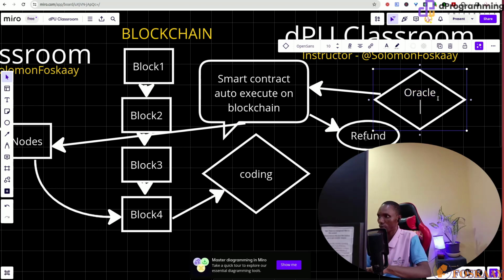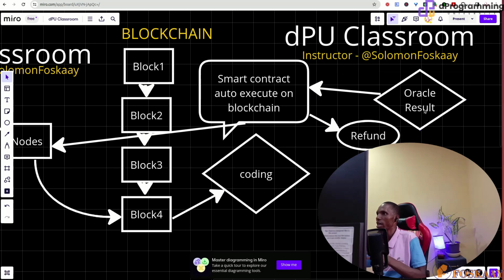the results, trigger it, send it to the smart contract. It checks, okay, it meets either first to third position, or a grade maybe like 75 and above. Anything less, that means the check has failed.